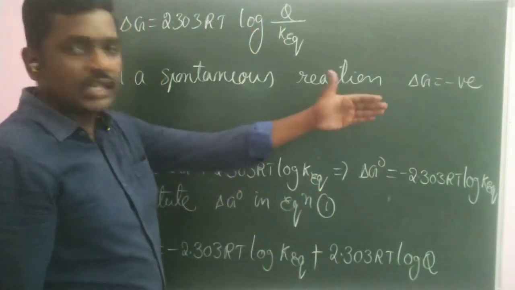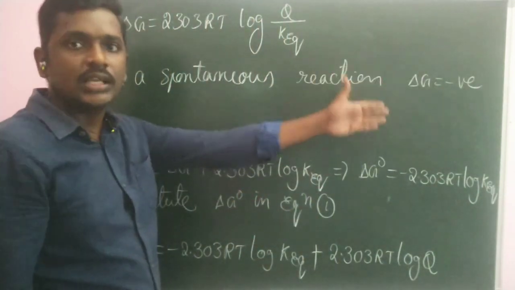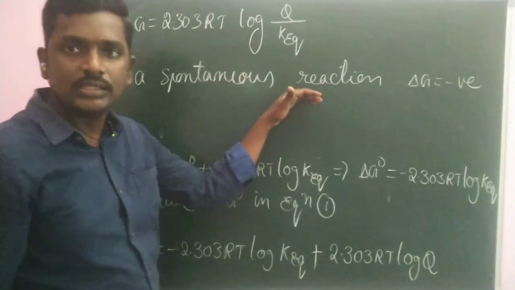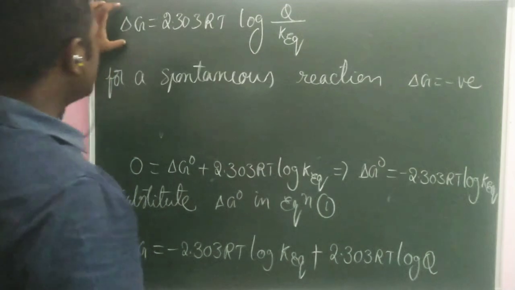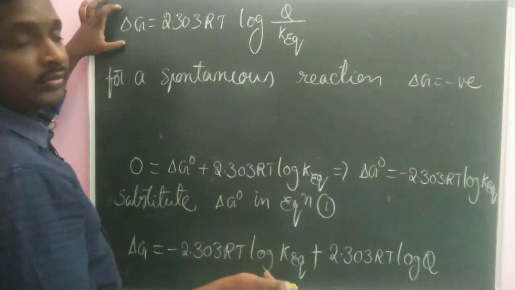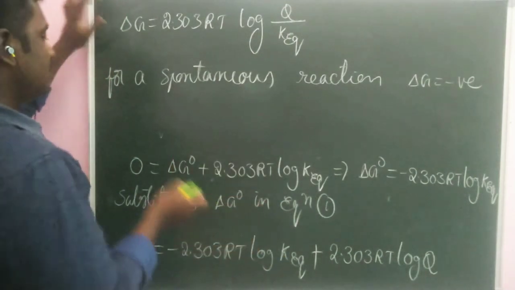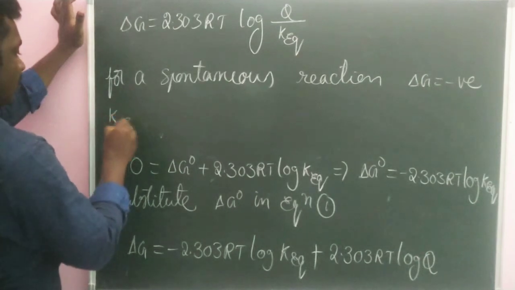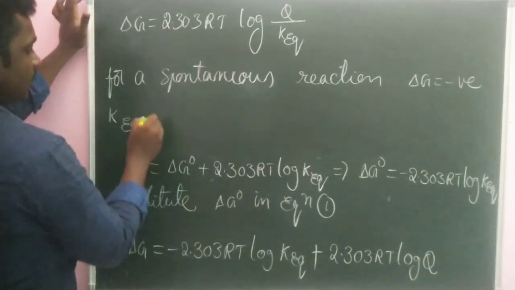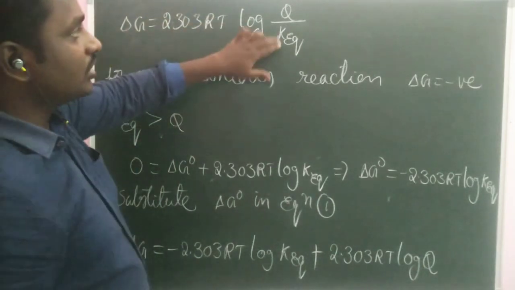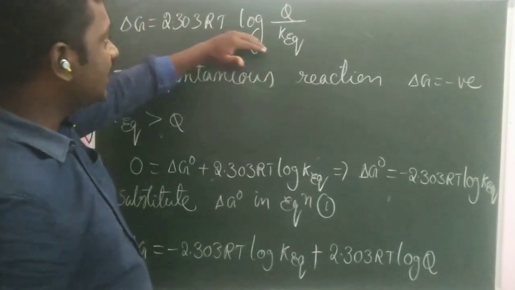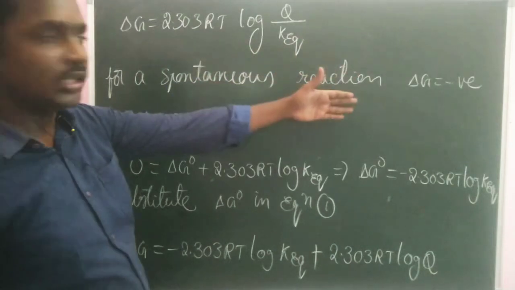If delta G is negative, then it is said to be a spontaneous reaction, the forward reaction is irreversible. So when will this delta G become negative? When equilibrium constant is greater than Q. If equilibrium constant is greater than Q, then you will get a negative value. So delta G will become negative.